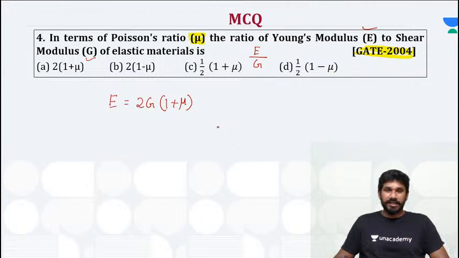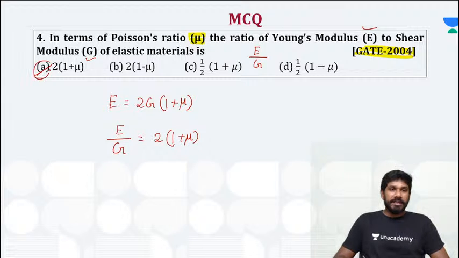Now Young's modulus divided by G, just a simple rearrangement, will give you the answer 1 plus mu, where A is the right answer.